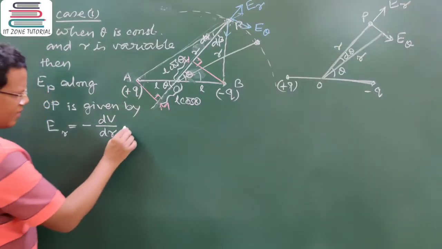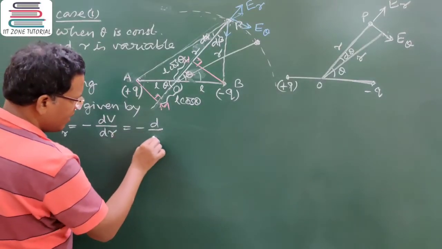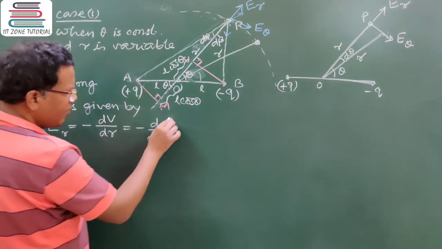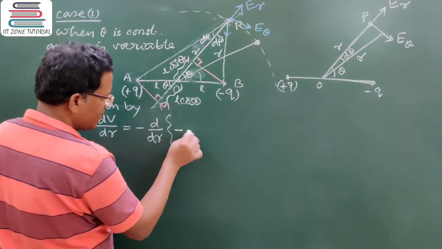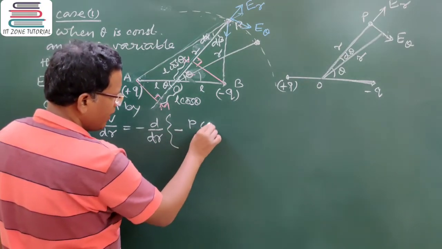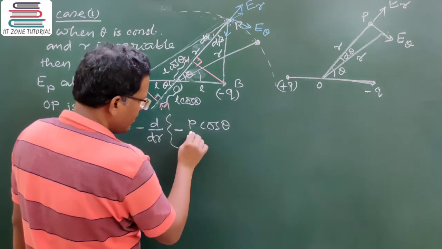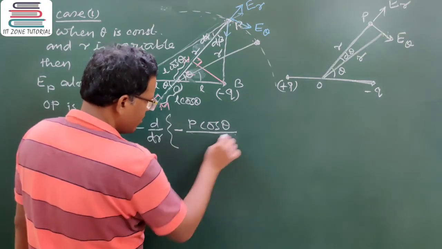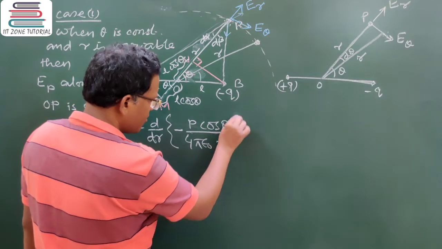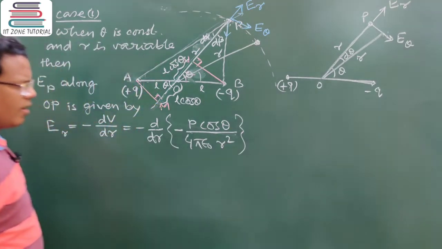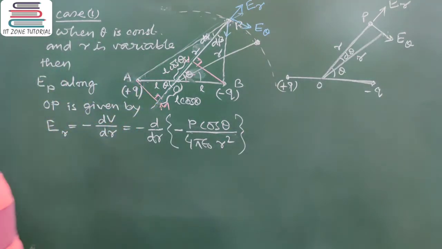That means it is minus of d by dr, and the V expression was how much? It was dipole moment into cos theta divided by, what was the expression? 4 pi epsilon naught r square, isn't it? Do you remember?